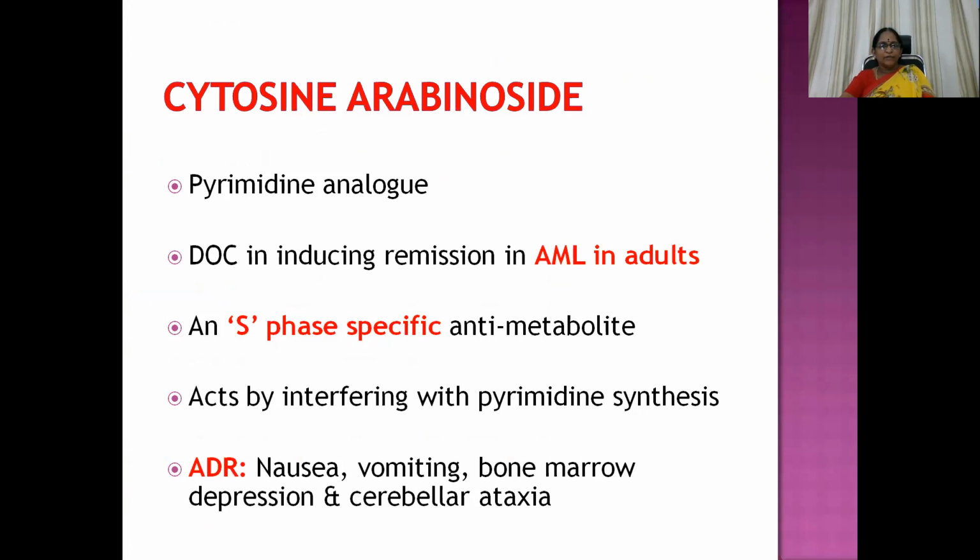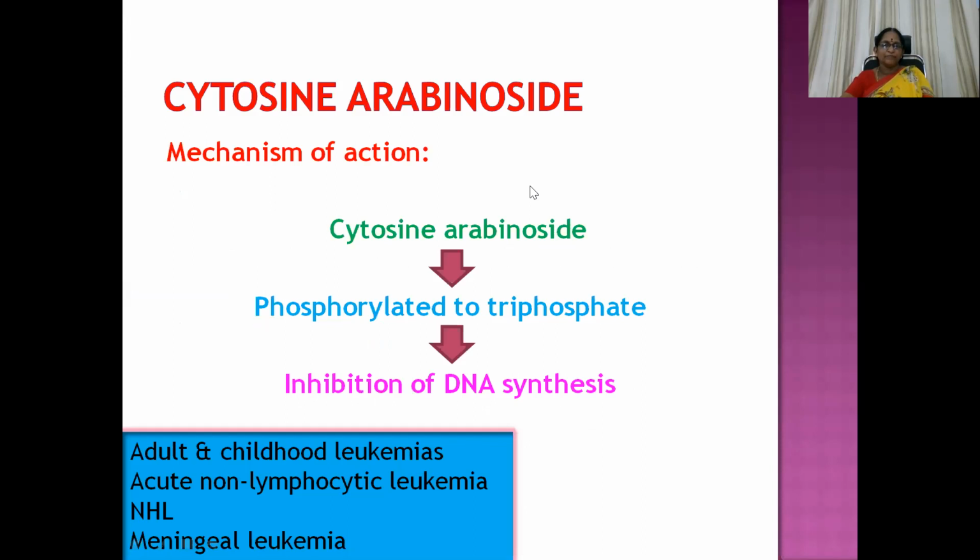Then cytosine arabinoside, also a pyrimidine analog, used in the management of AML in adults, the drug of choice indeed. It is an S phase specific antimetabolite, acting specifically on S phase, by interfering with pyrimidine synthesis. The ADRs are nausea, vomiting, myelosuppression, and cerebellar ataxia. This is the main mechanism of action: cytosine arabinoside is phosphorylated to the triphosphate, inhibiting DNA synthesis. Used in adult and childhood leukemias, acute non-lymphocytic leukemias, non-Hodgkin's lymphoma, and meningeal leukemia.